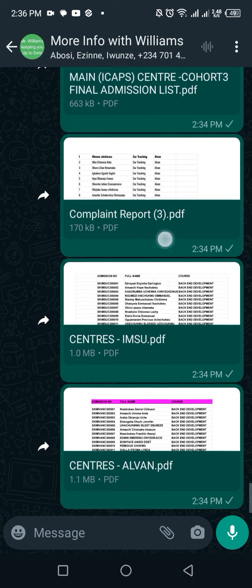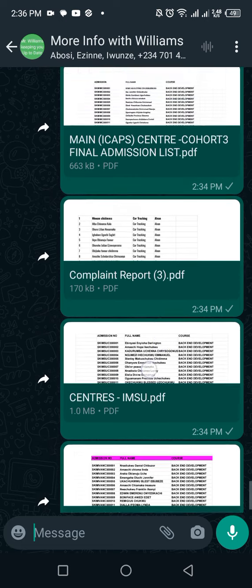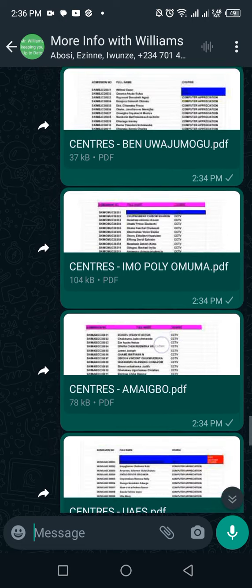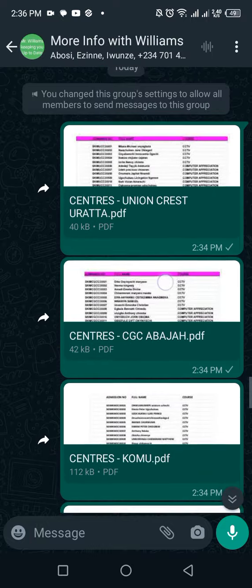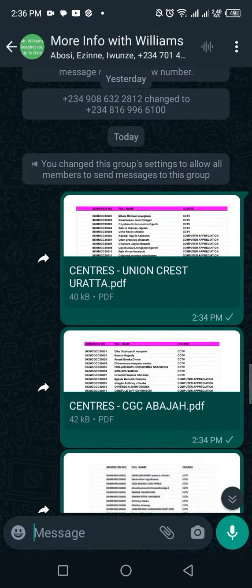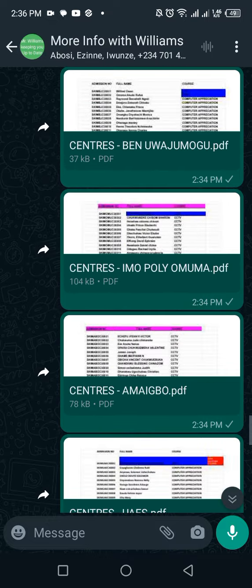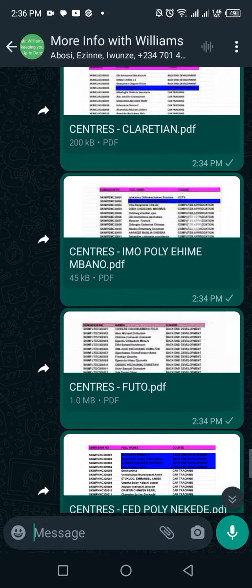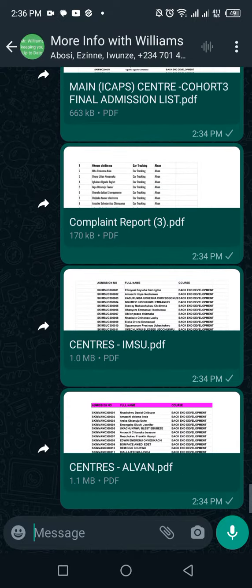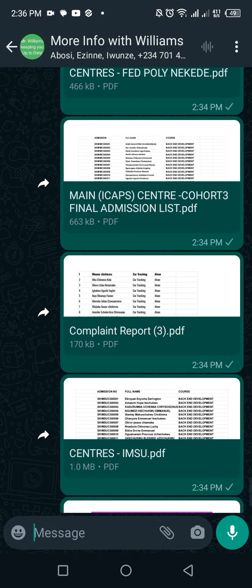First thing you need to know is what center you belong to. There are several centers, and the list was separated by centers to start with. Is it Union Crest, Abaja, Kumu, Country Club? Whichever center it is, I'm sure you have seen your list already. If you haven't, request for it in the group, and it will be sent to the group.